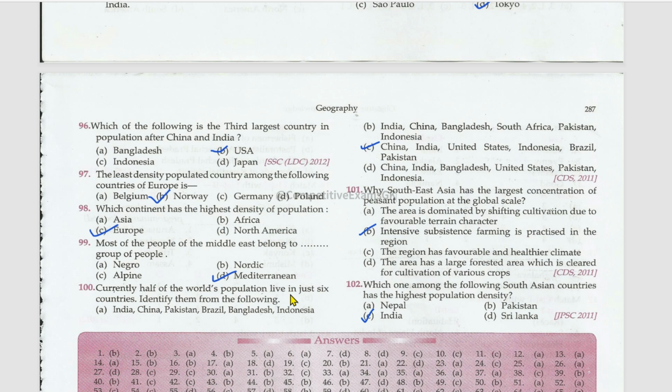Currently, half of the world's population lives in just 6 countries. Identify them from the following. It is China, India, US, Indonesia, Brazil, and Pakistan. Why does Southeast Asia have the largest concentration of peasant population at the global scale? Due to intensive subsistence farming practiced in the region. Which one among the following South Asian countries has the highest population density? That is India.